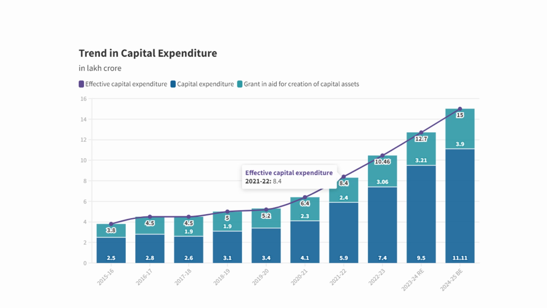If we consider from financial year 2020-21 to 24-25, you can see here continuously or steadily growth in capital expenditure. So capital expenditure, grant in aid for creation of capital asset, and effective capital expenditure. Let's take year 21-22, 5.9 lakh crore capital expenditure and grant around 2.4 lakh crore. So effective capital expenditure was 8.4 lakh crore.